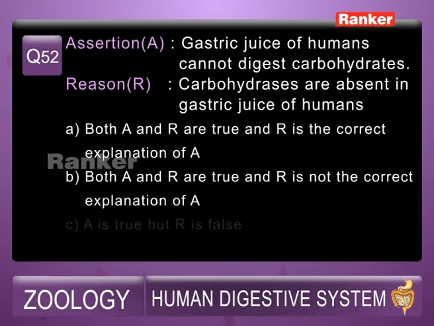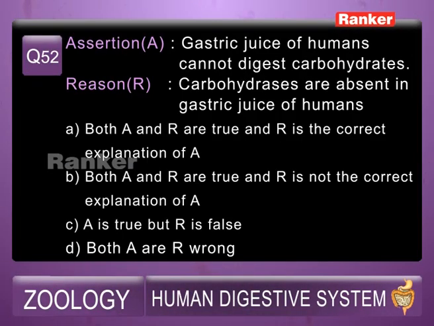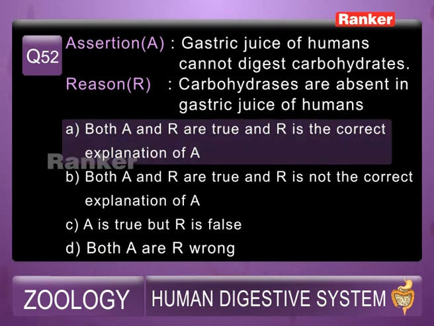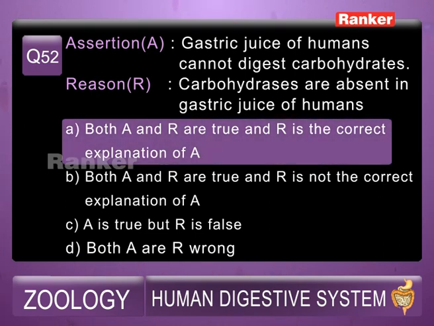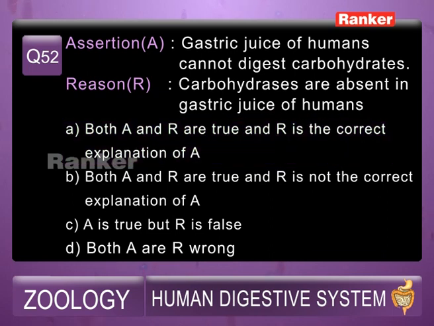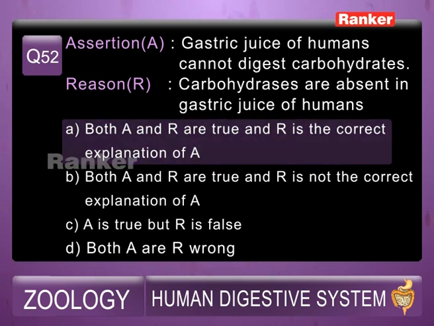52nd question. Assertion: gastric juice of human cannot digest carbohydrates. Reason: carbohydrases are absent in gastric juice of humans. So the answer has to be A, because both assertion and reason are correct and the reason is the correct explanation. So the answer for this is A.